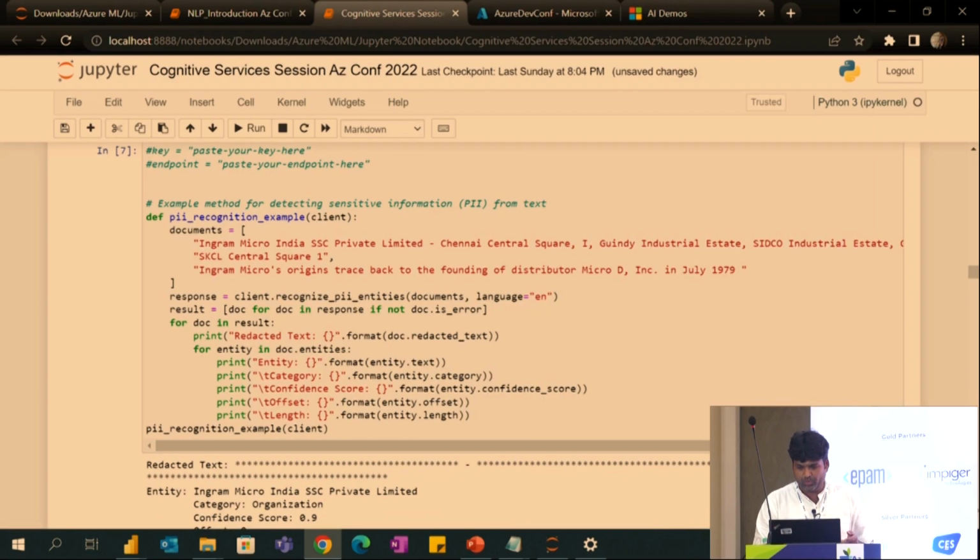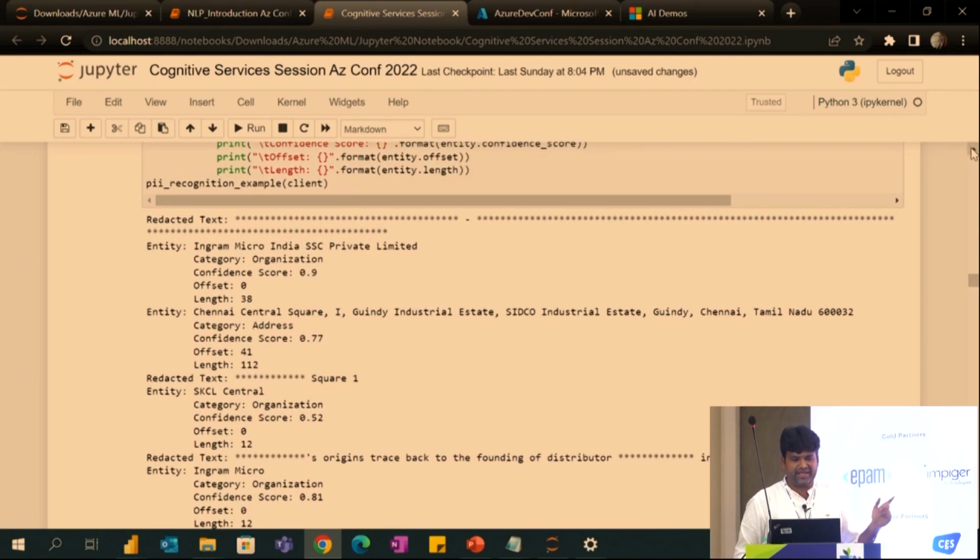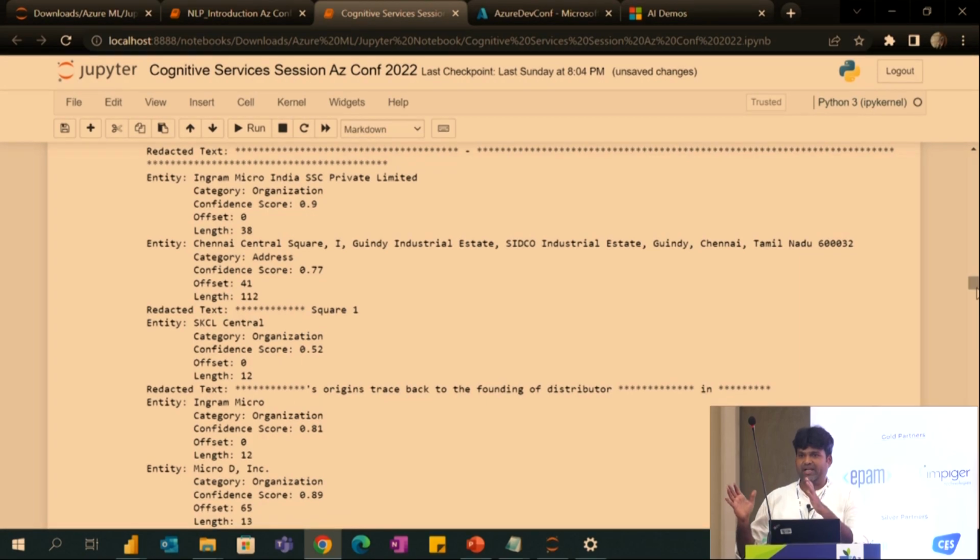So what it will do is tell me the entity is Ingram Micro India SSC Private Limited, and the category is organization, with a confidence score of 90%. So 90% it is saying this is an organization. Similarly, we have the address, and that category is coming as address with a confidence score of 77%. In this way, we can easily detect the information. For example, you have 10 lines of code in that, what is organization, what is address, what is food. All those things you can get easily.